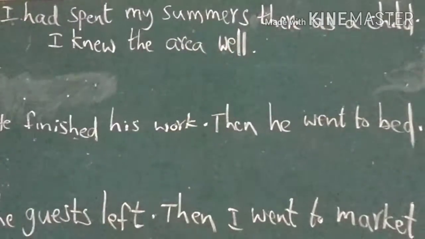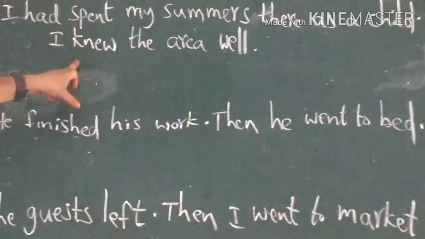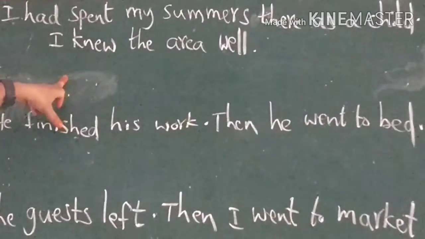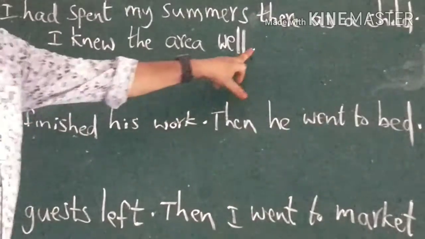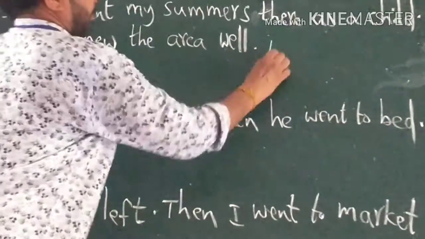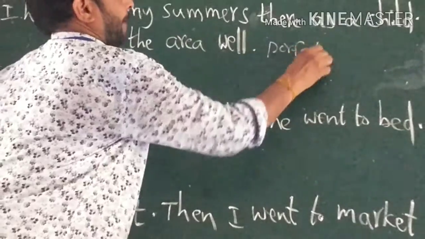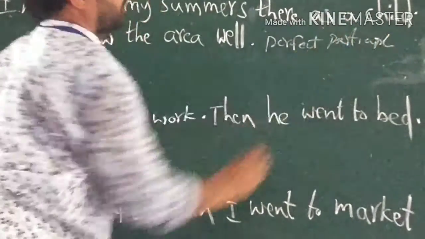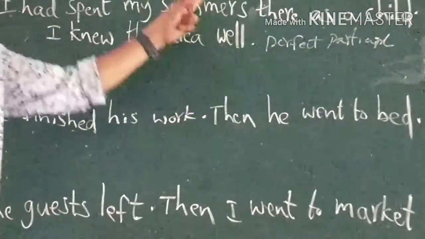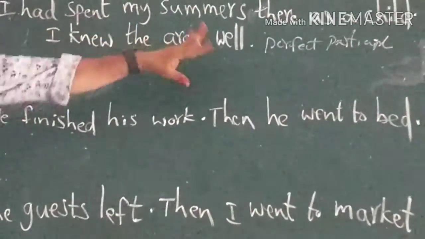Here, both sentences are there. Combine the sentences into one using perfect participle.